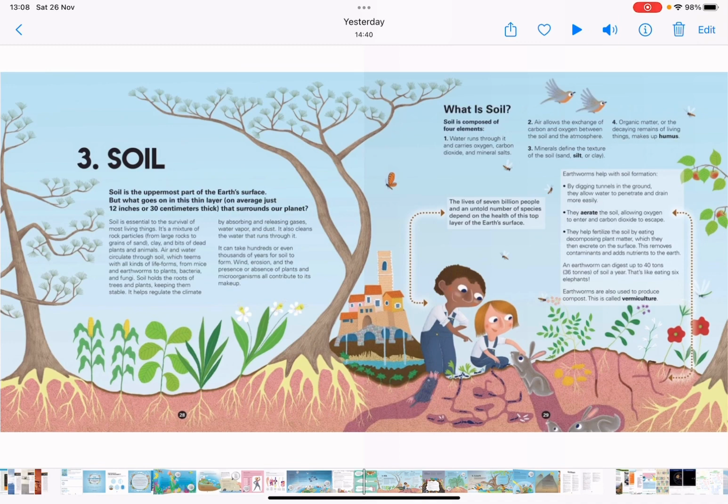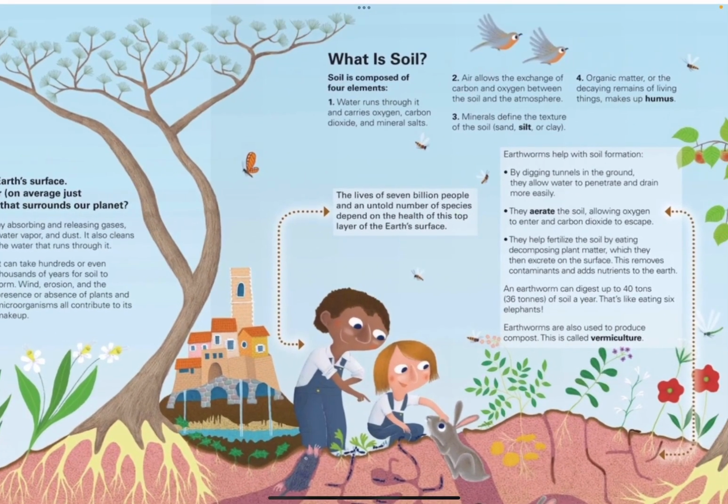It can take hundreds or even thousands of years for soil to form. Wind, erosion, and the presence or absence of plants and microorganisms all contribute to its makeup. So, what is soil? Soil is composed of 4 elements.